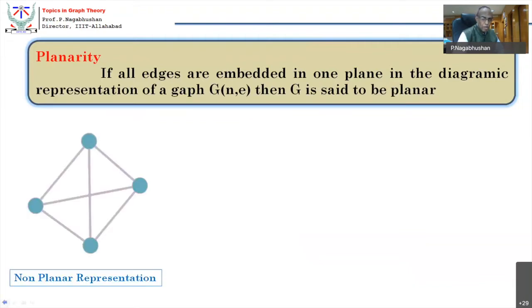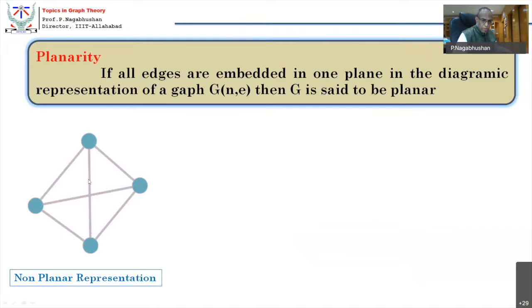So here is a complete graph of 4 vertices. A simple graph, of course, no parallel edges, no self loops, and not even pendant edges are considered. But this is a complete graph of 4 vertices. What is a complete graph? The graph which has got all edges inserted in the graph. All right. This is a complete graph, but look at these two edges.